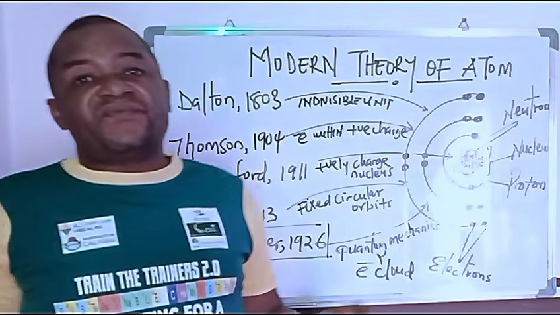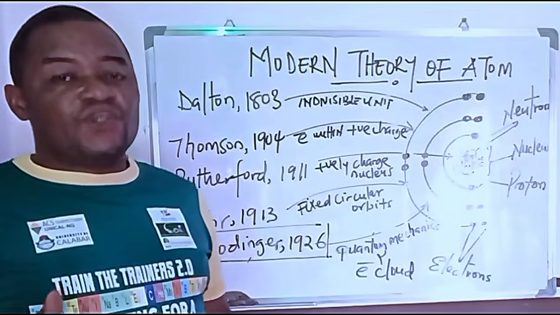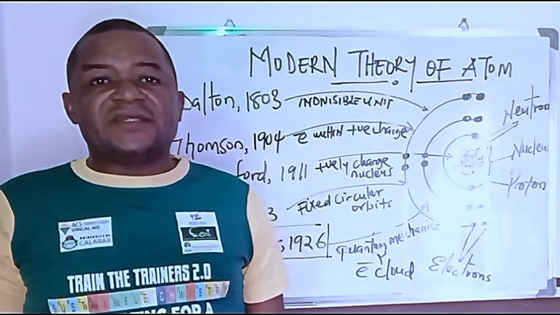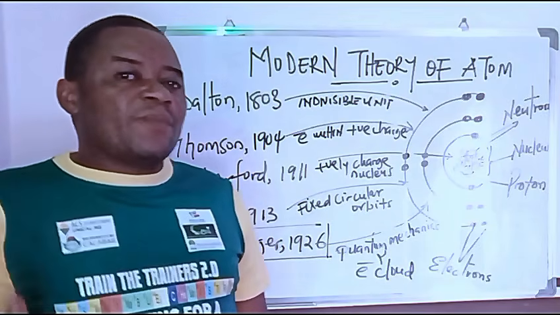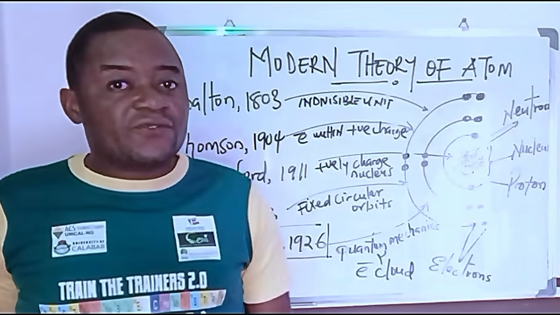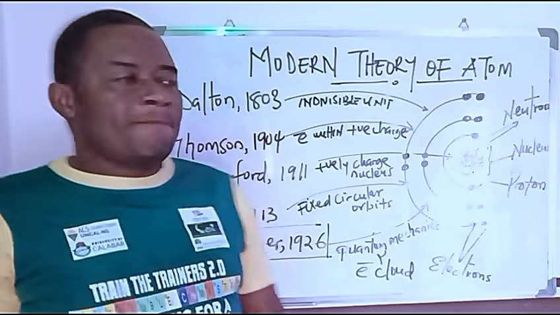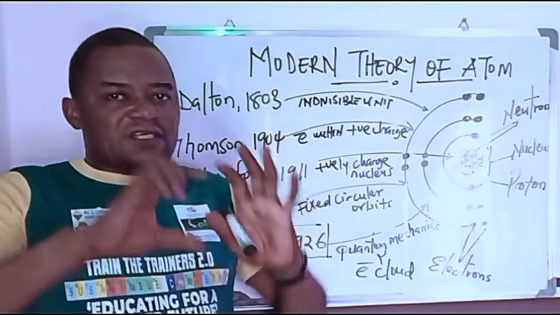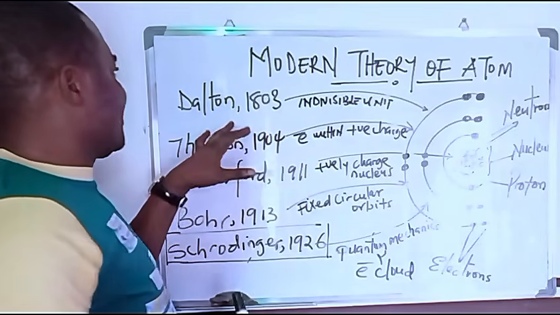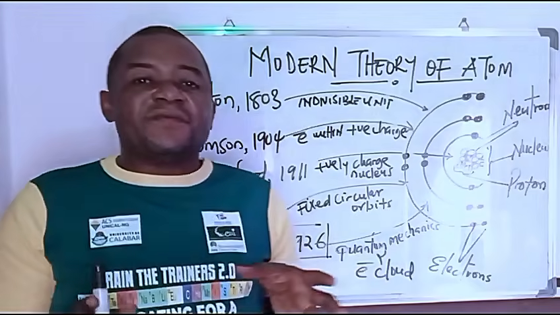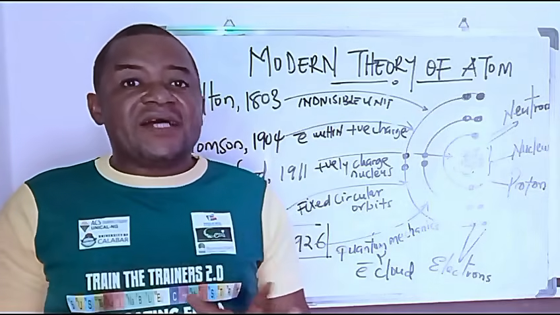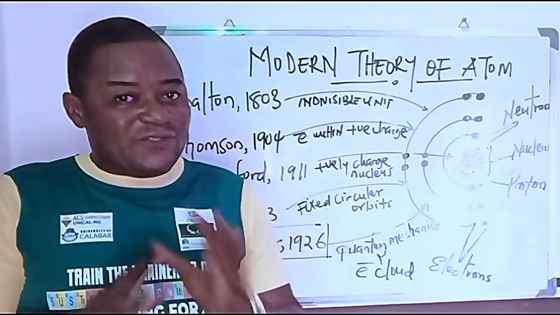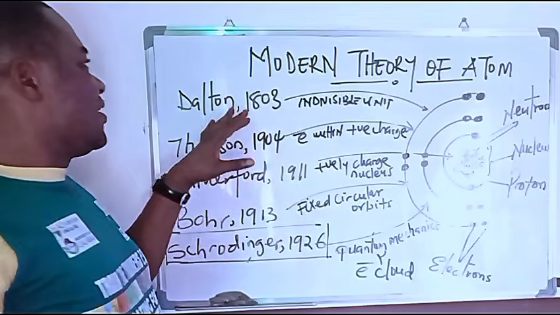John Dalton presented about 5 theories, which we call today the John Dalton atomic theory. These theories had some problems, and they were corrected in the modern theory of the atom. Because of John Dalton's theory and his understanding of the atom, he is also credited with what we can easily call the billiard ball theory. The billiard ball atomic theory is credited to John Dalton.